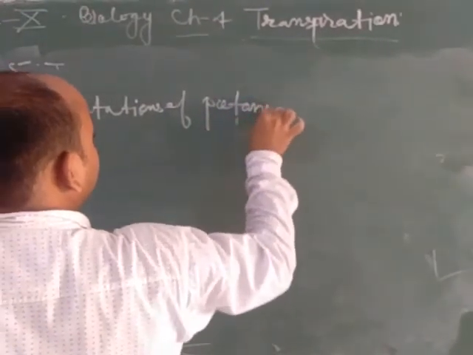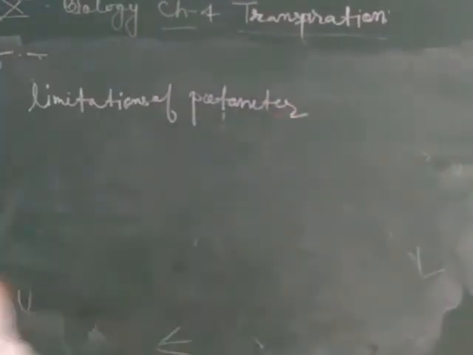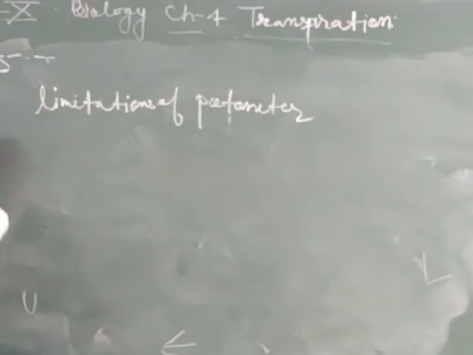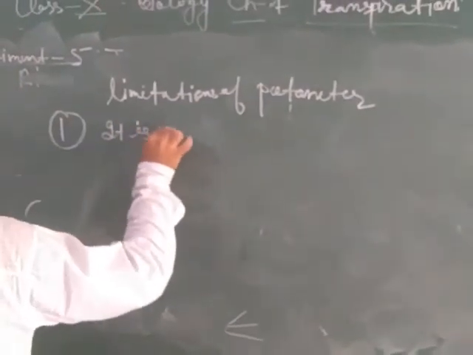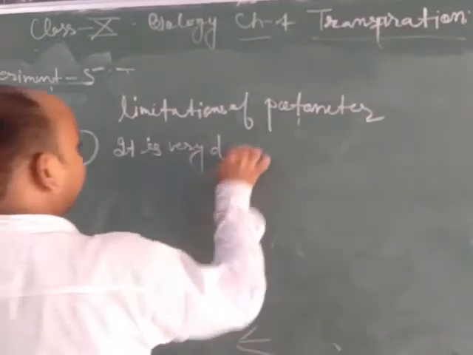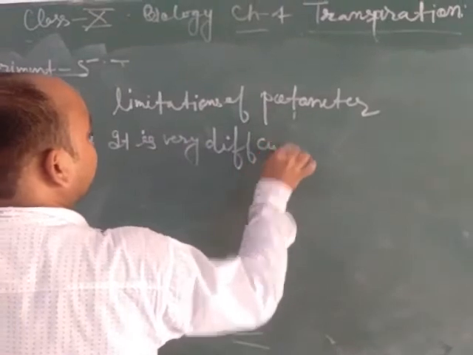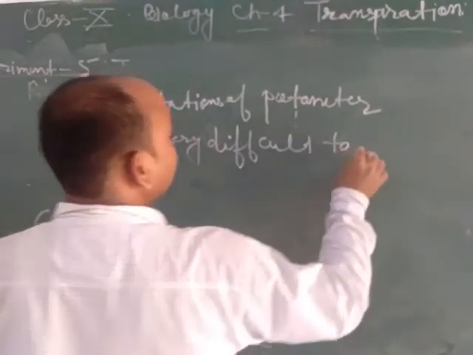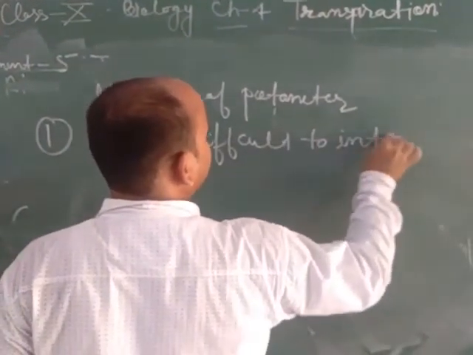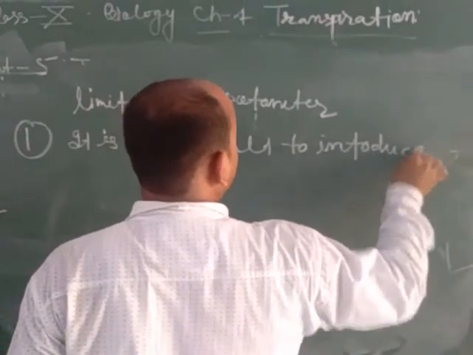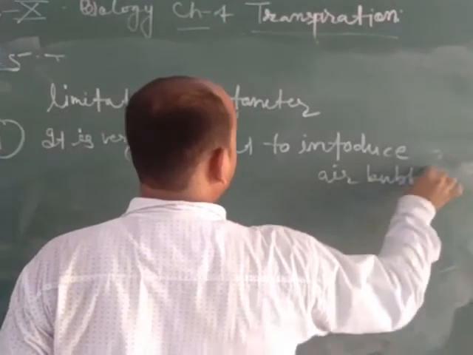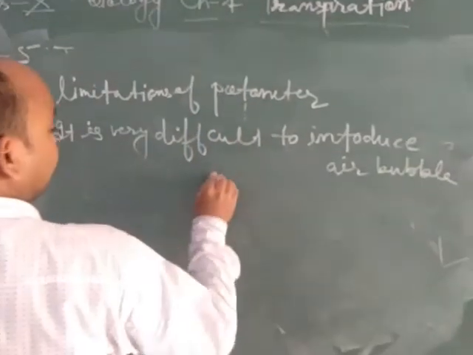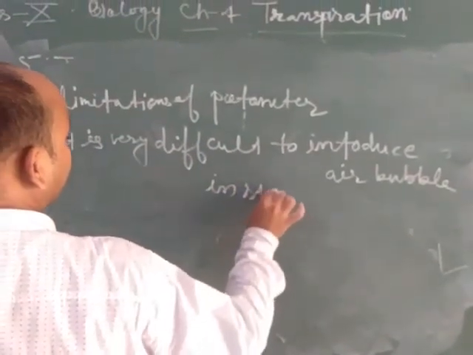We will discuss limitations of the photometer. First limitation is that it is very difficult to introduce air bubbles in the stem of the Ganong photometer.